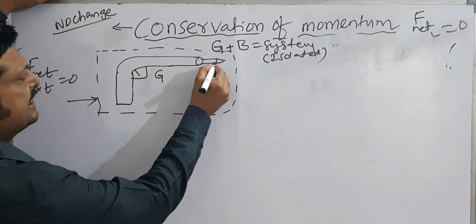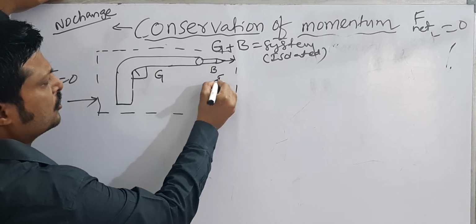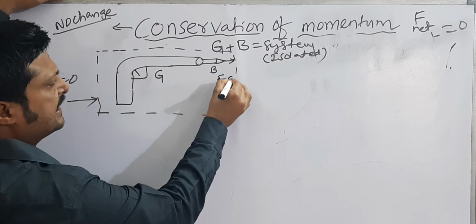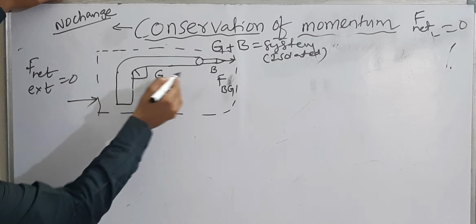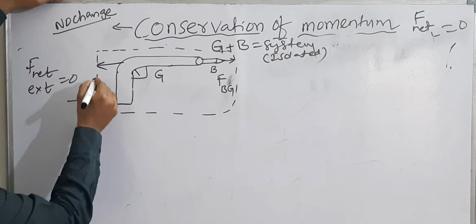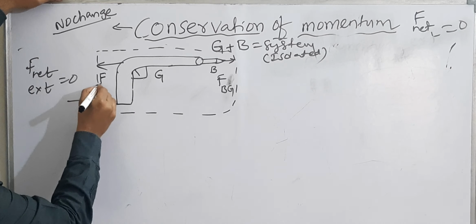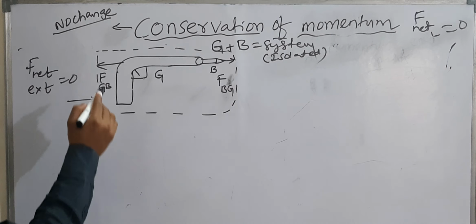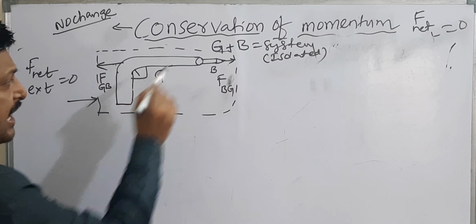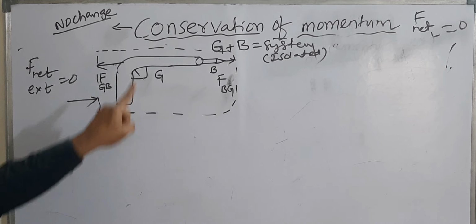Then this gun exerts a force on the bullet: force on the bullet exerted by gun. This bullet also exerts a force on the gun: force on gun exerted by bullet. These two forces are internal forces.